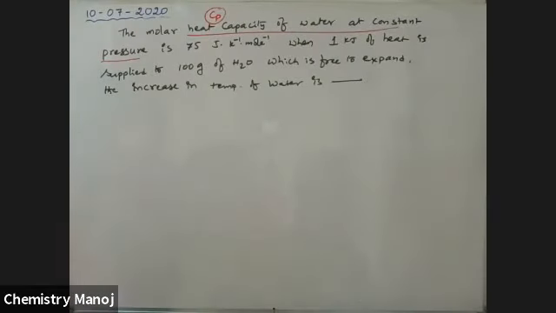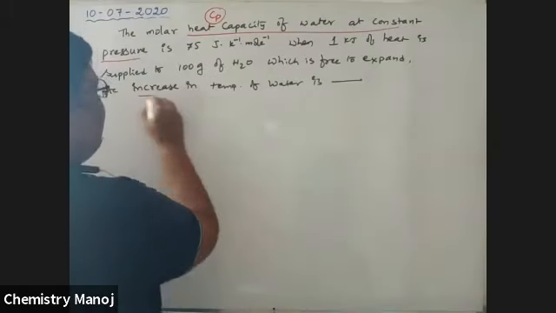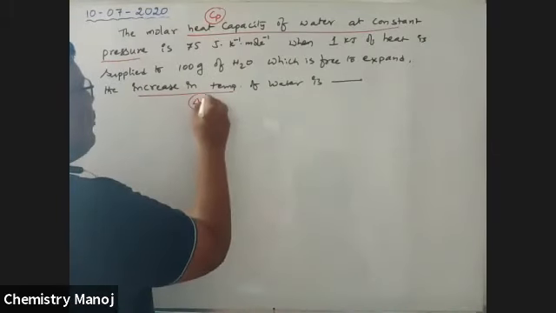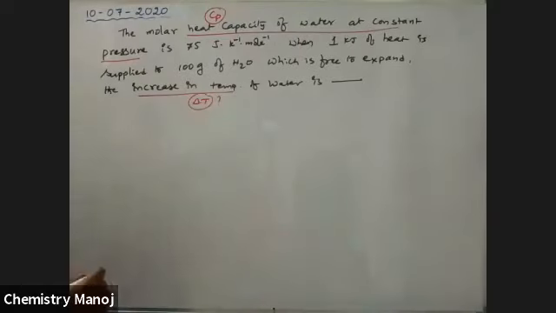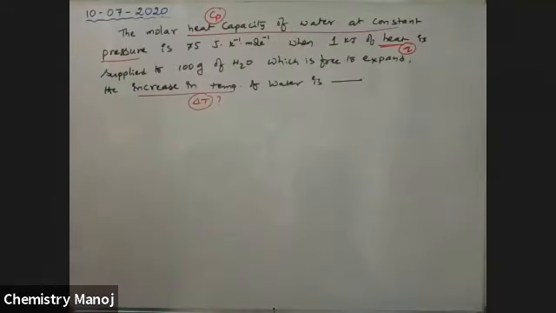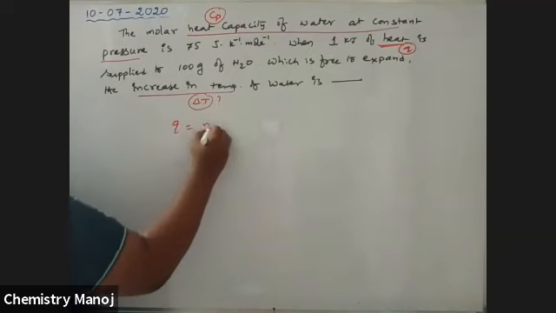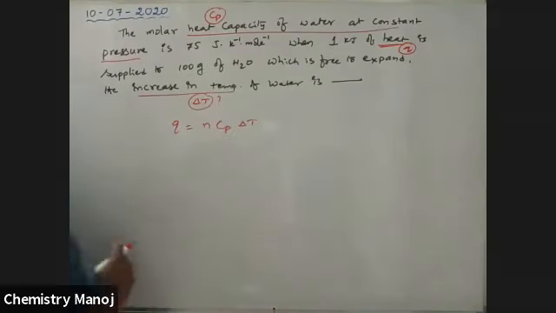We want to calculate the increase in temperature, delta T. Heat supplied is Q. We have the formula Q is equal to n Cp dT, where n is the number of moles.